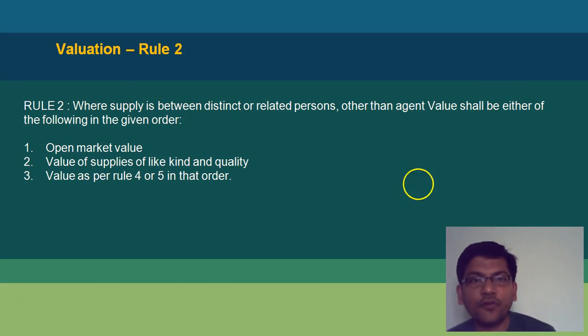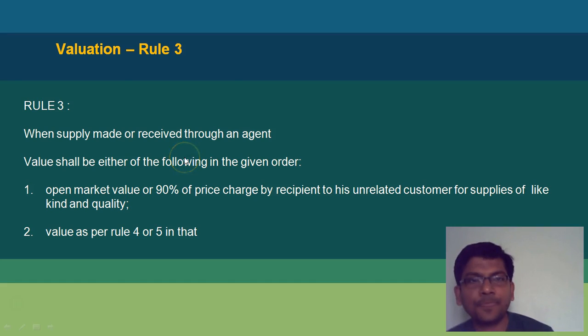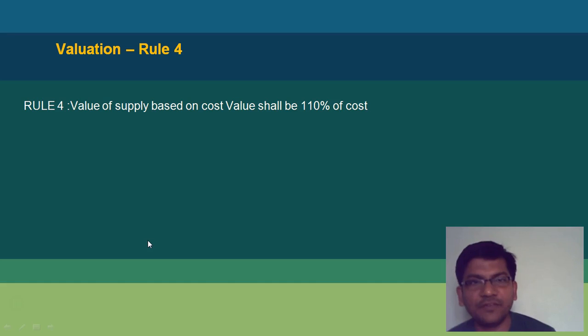For rule 2, where it is between related parties other than an agent, then it will be open market value, value of supplies of like kind and quantity, and as per 4.5. Rule 3 says when supply is made or received through an agent, then it will be open market value or 90% of the price charged by the recipient to his unrelated customer for supplies of like quantity, and as per 4.5 in that.